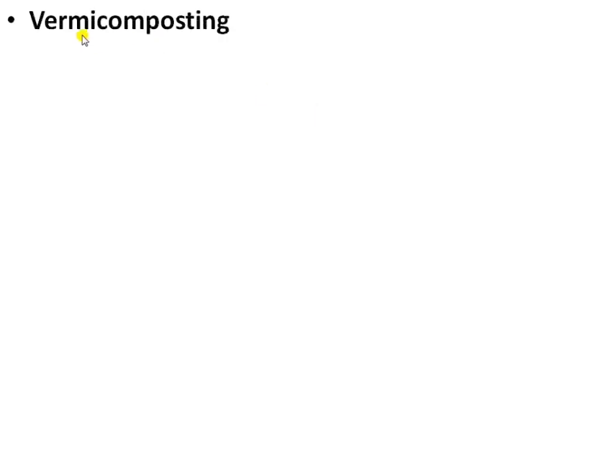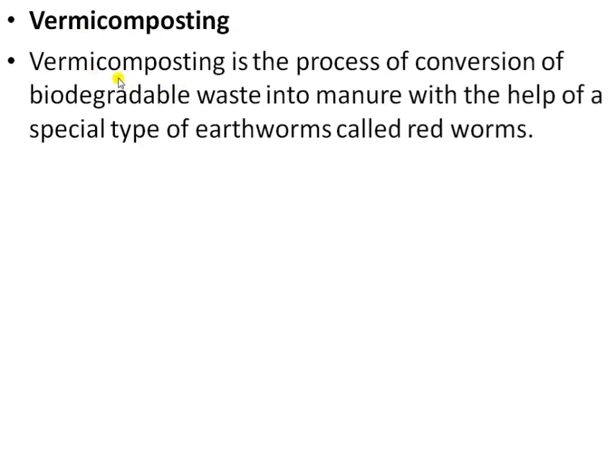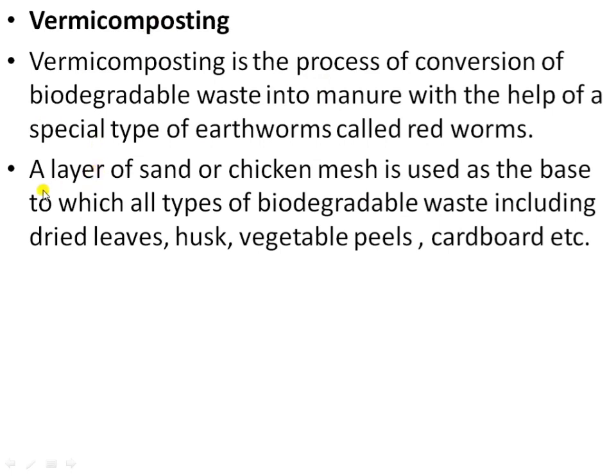Next is about vermicomposting. Vermicomposting is the process of conversion of biodegradable waste into manure with the help of a special type of earthworm called red worm. Here, this is the complete process of vermicomposting, how we can create the compost.